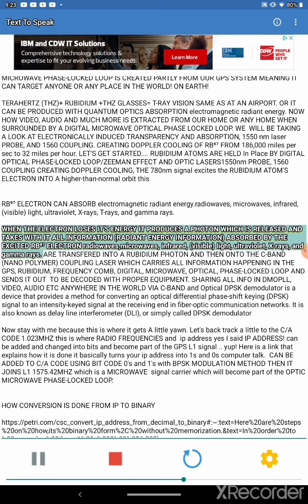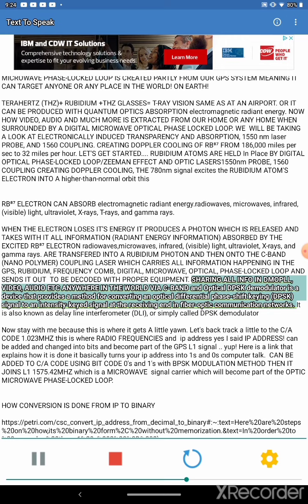When the electron loses its energy, it produces a photon which is released and takes with it all information, radiant energy information absorbed by the excited Rb 87 electron: radio waves, microwaves, infrared, visible light, ultraviolet, X-rays, and gamma rays. These are transferred into a rubidium photon and then onto the C-band nanopolymer coupling laser, which carries all information happening in the GPS, rubidium, frequency comb, digital microwave optical phase locked loop and sends it out to be decoded with proper equipment.